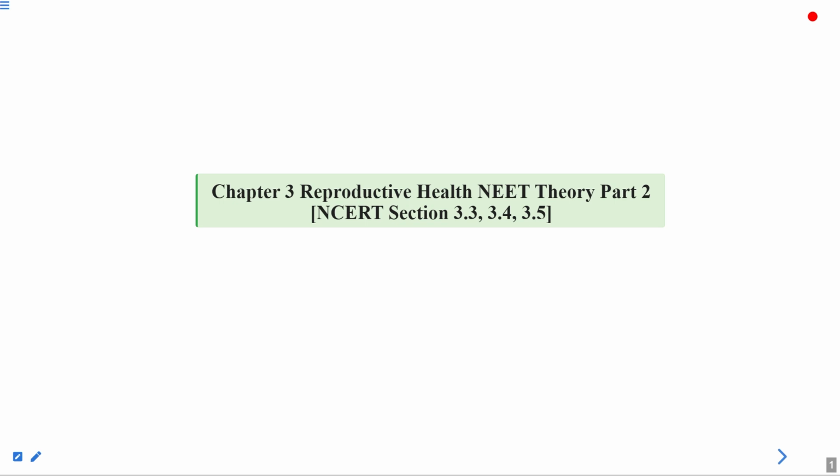Today we'll be discussing the theory related to the chapter Reproductive Health, focusing on the NEET exam. I will tell you the topics which are very important for the NEET exam. We will discuss the NCERT sections 3.3, 3.4, and 3.5, which are medical termination of pregnancy, sexually transmitted diseases, and infertility. This is part 2 of the lecture.